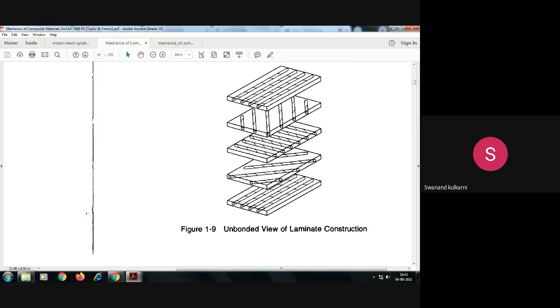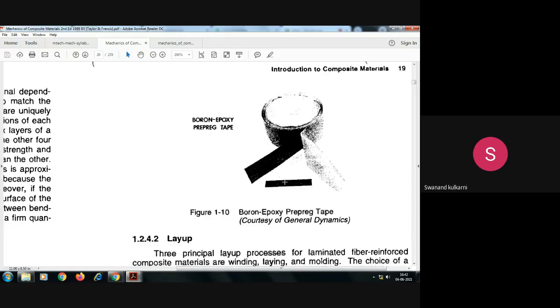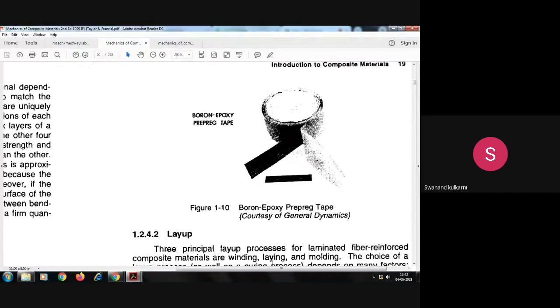So like this, here we can see the unbonded view of laminate construction, how different laminates are constructed with the help of different laminas. Is it okay?